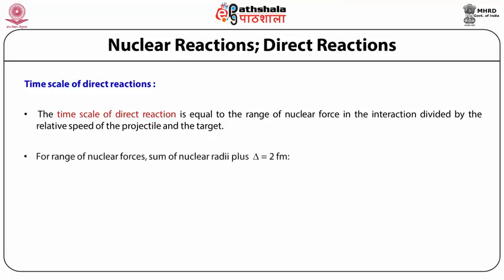For the range of nuclear forces, the sum of nuclear radii plus a separation factor delta, equal to 2 fermi, is used. So R is equal to Rp plus Rt plus delta R, that is equal to 1.2 times (Ap to the power 1/3 plus At to the power 1/3) plus 2 fermi. This is conventionally the formula used to get the range of the nuclear force.